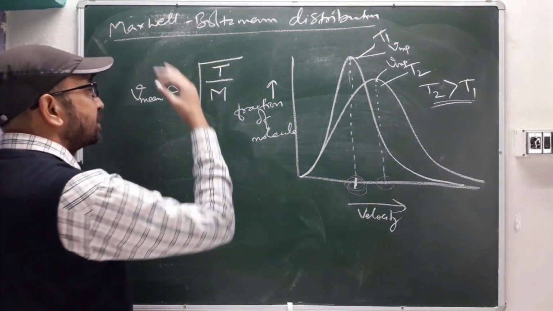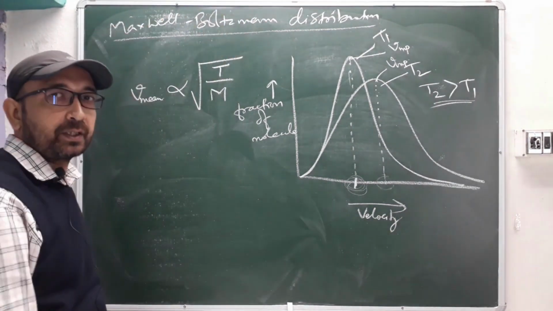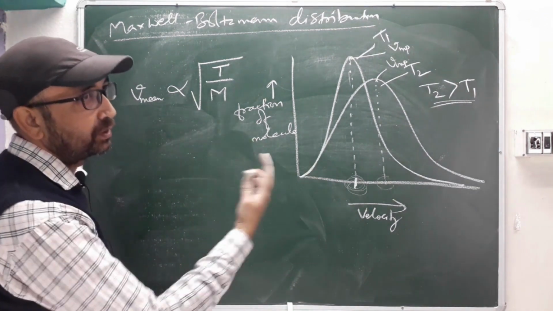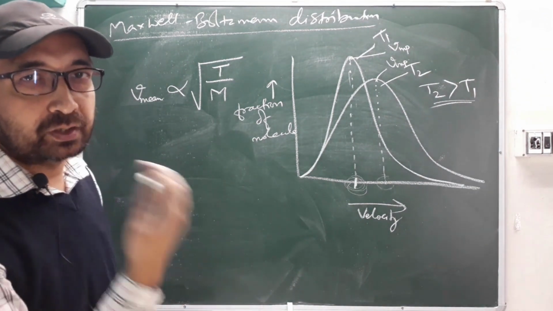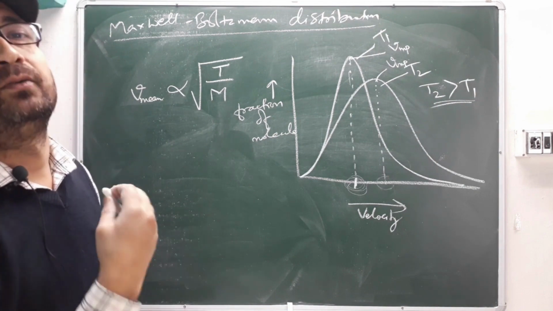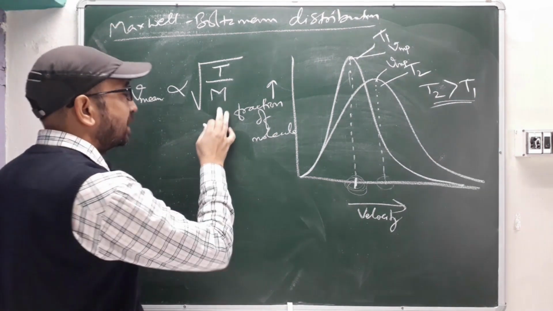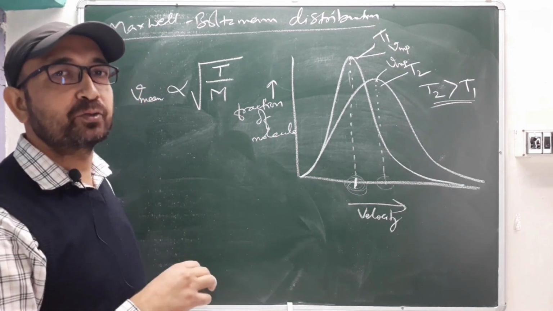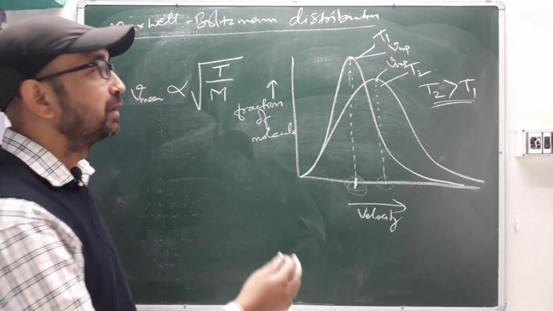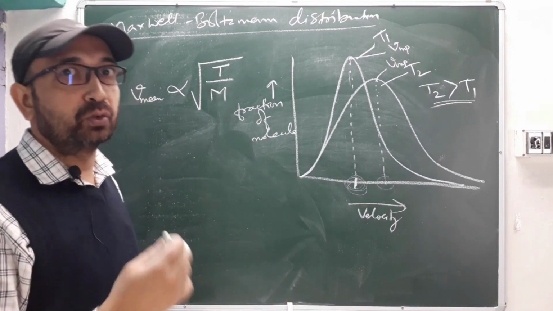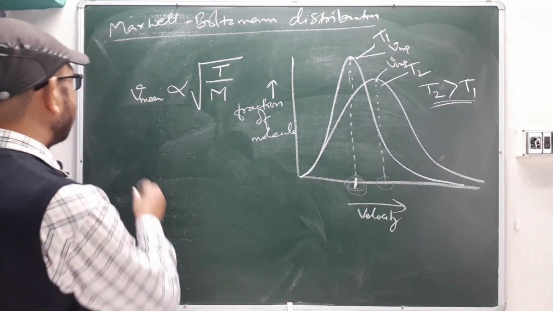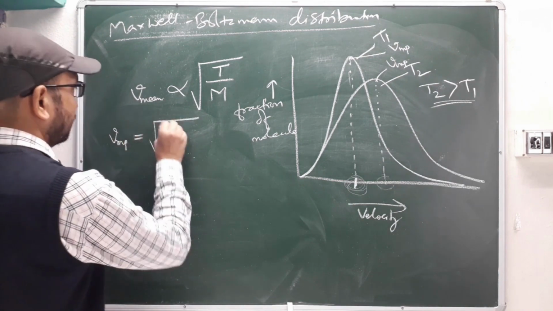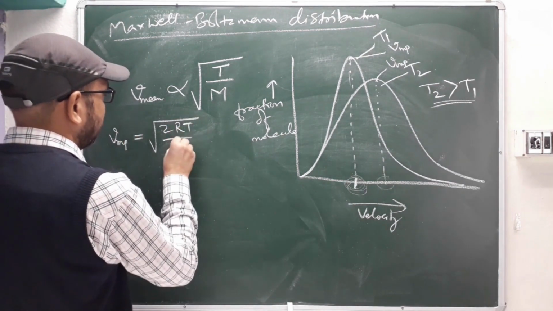If your temperature is increasing, all three will increase. One by one we will see those formulas, and then relate two gases and two temperatures. Generally they will ask for oxygen and hydrogen, or oxygen and nitrogen, and ask what the root mean square ratio will be, to find the ratio.